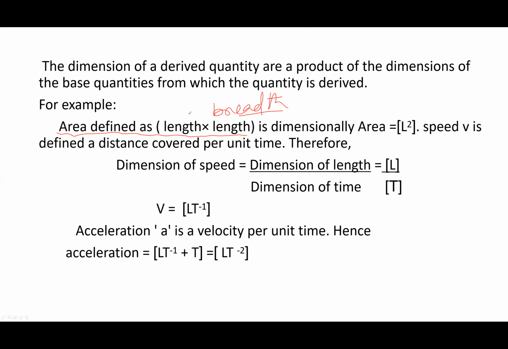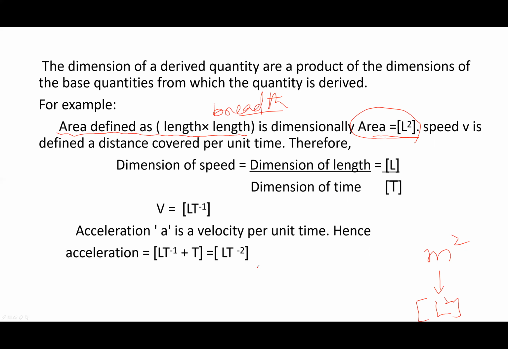Both have the same nature, length and breadth. In dimensional analysis, length cross length you can write as L square. The unit of area is meter square, and meter is the unit of length, so the dimension of area is L square.